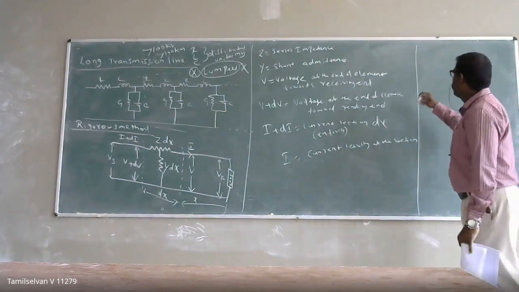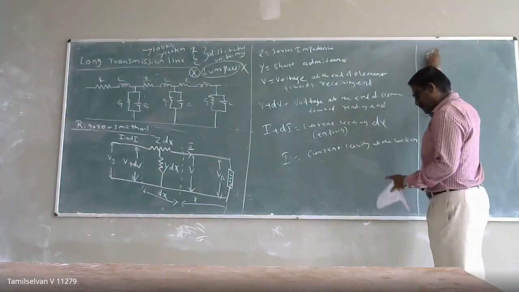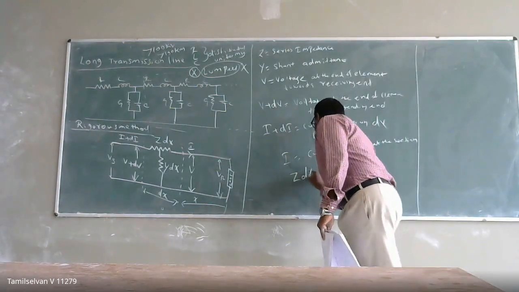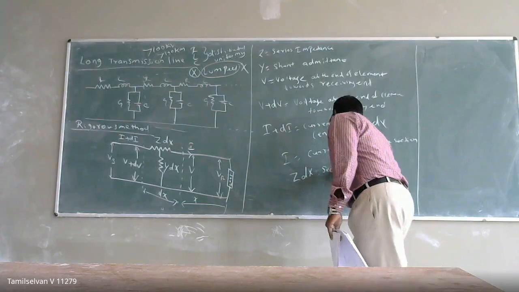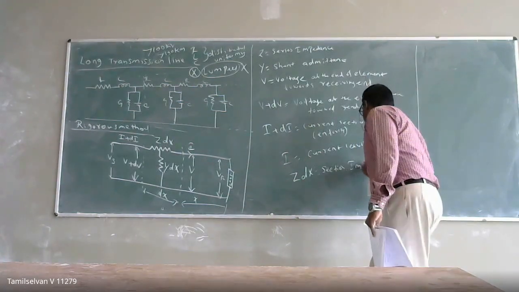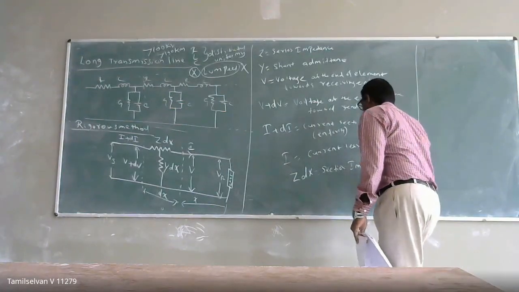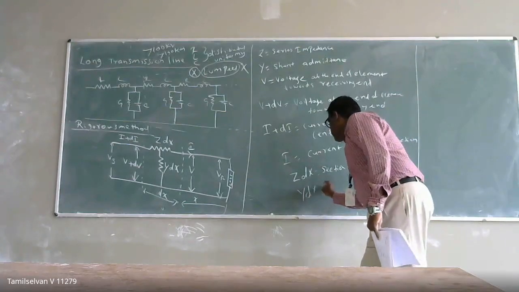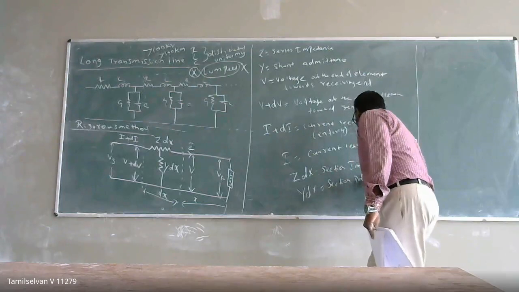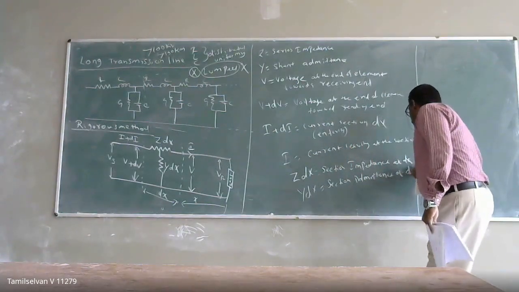For a small section, the section impedance is nothing but Z into dx, and Y into dx is nothing but the section admittance at dx.